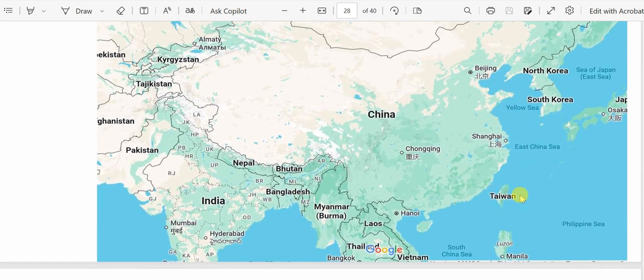They have some issue with Taiwan, right? They want to make Taiwan a part of China, but the US is supporting Taiwan. So a lot of things are happening over there. So China is a hot topic for the USA, for UPSC.